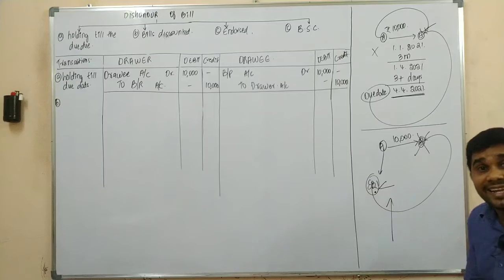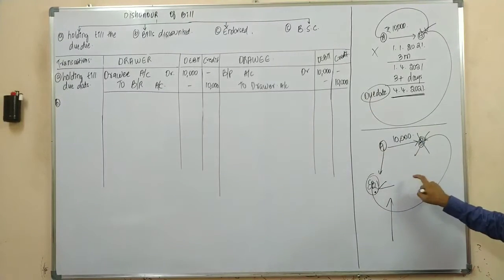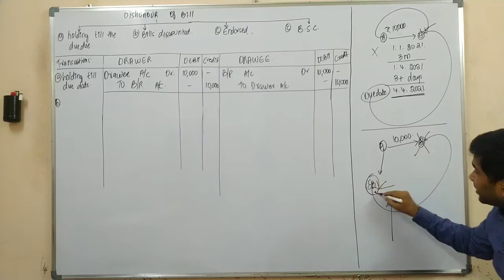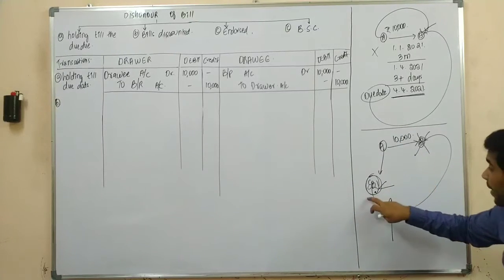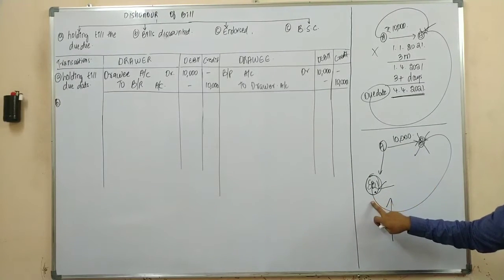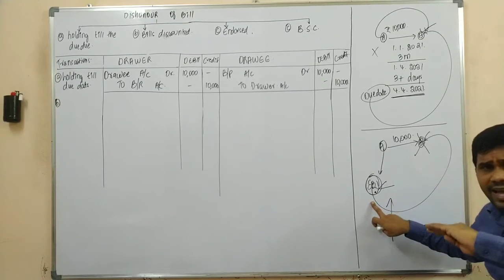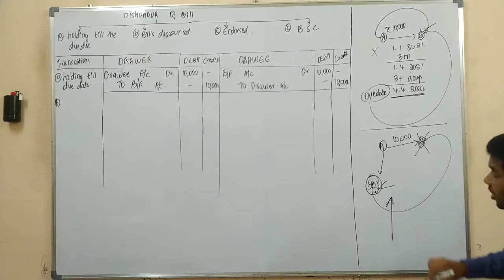For protecting themselves in case of these situations, dishonors, the bankers, instead of giving the cash to the customers upon discounting, would be increasing the accounts.